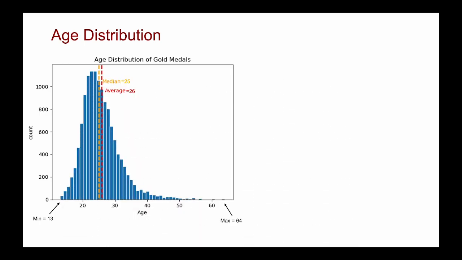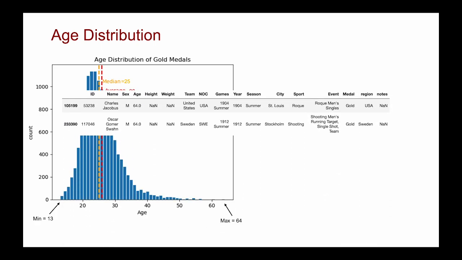The maximum age is 64. We can see there are only 2 athletes whose age is 64. And the sports they did are rock and shooting, which do not need too much stamina like running.